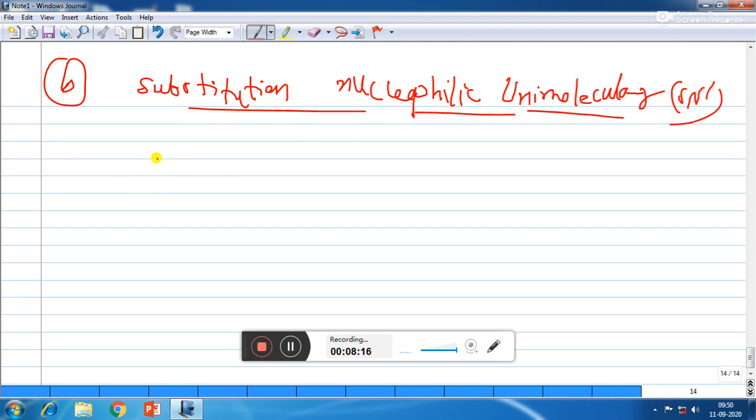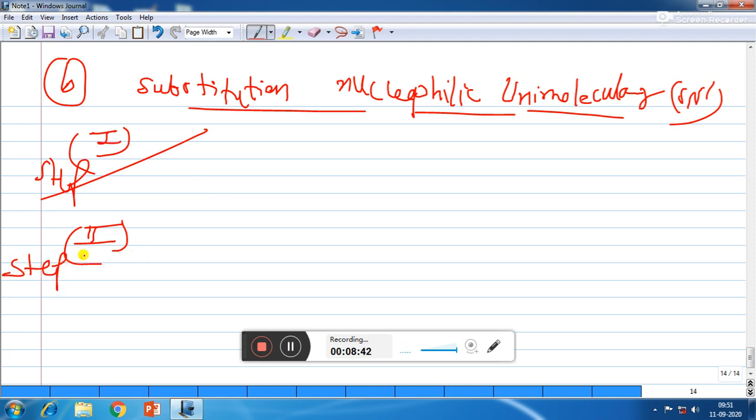In this reaction, the breaking of the old bond between carbon and leaving group and the formation of the new bond between carbon and nucleophile do not take place simultaneously. In SN2, breaking of bond and formation of bond take place simultaneously, while in case of SN1, breaking of the old bond will take place in the first step and formation of the new bond will take place in the second step. So this is a two-step reaction. Here we can see that the SN1 reaction starts with only one reactant. That's why it is called unimolecular.